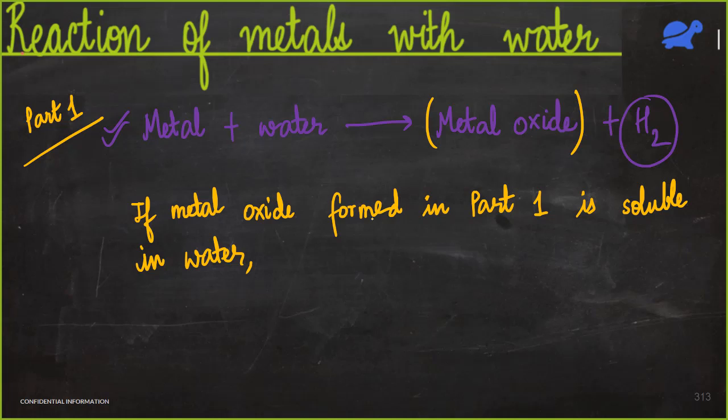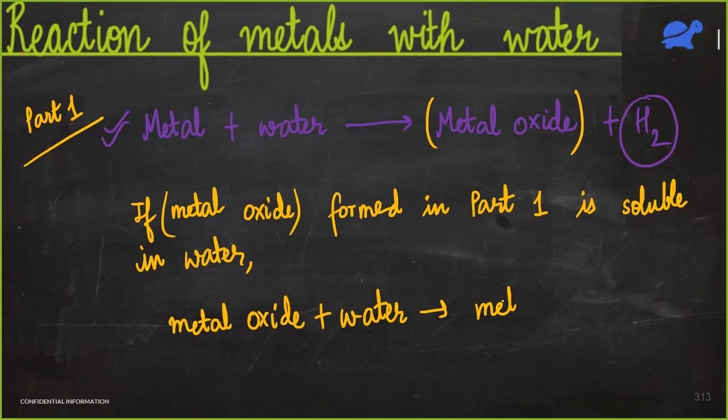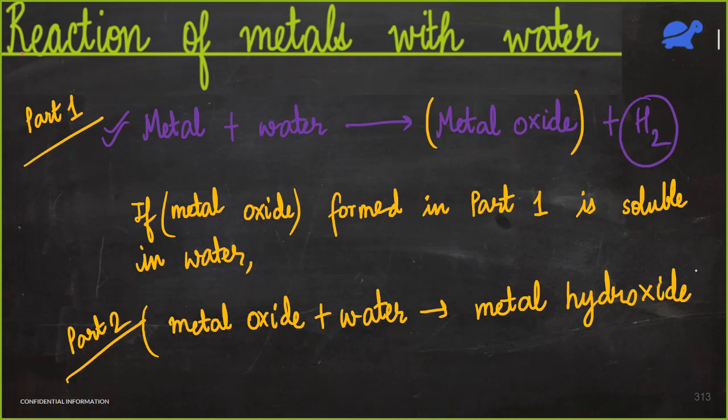This metal oxide will dissolve in water, and when it dissolves in this water, it forms metal hydroxide. So is it clear? The first part is common for all the metals, but the second part only takes place if the metal oxide is soluble in water. Fine?